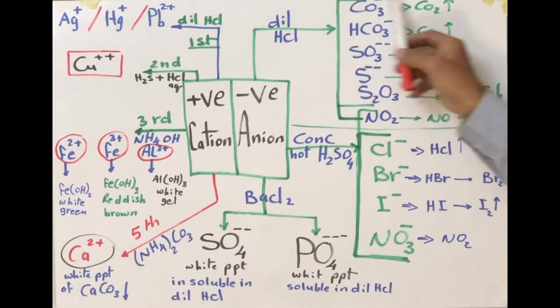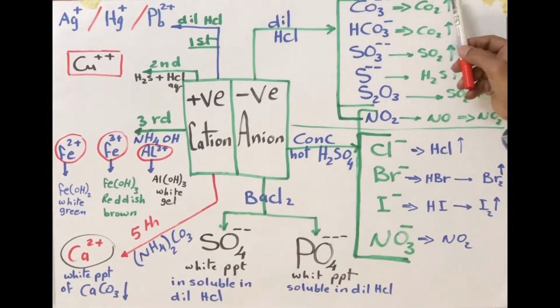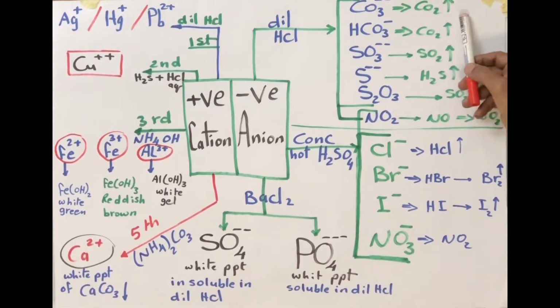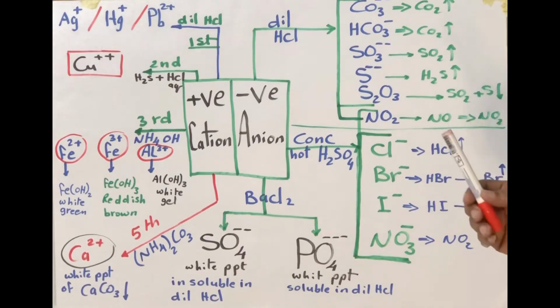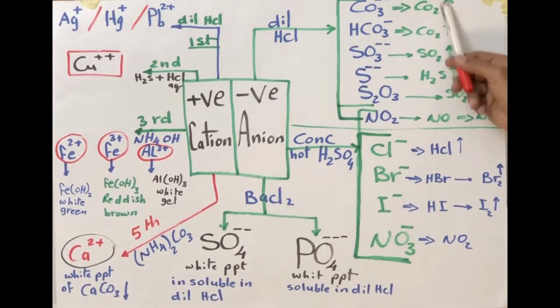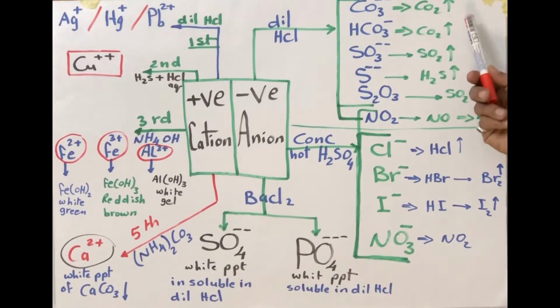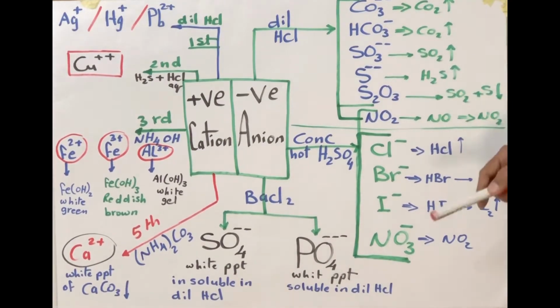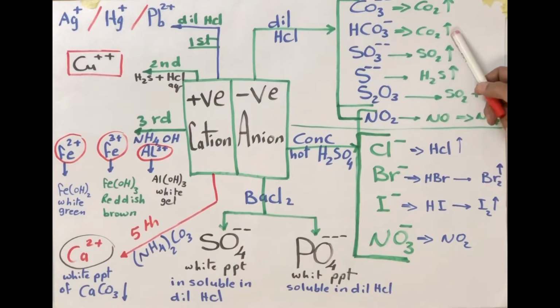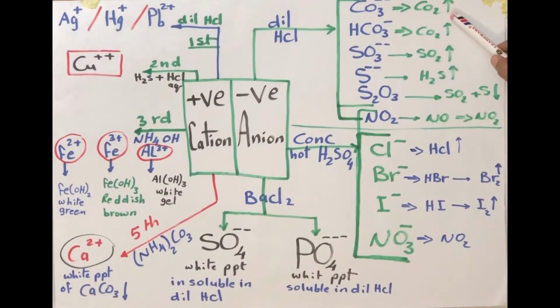First, carbonate produces carbon dioxide because it forms carbonic acid. Carbonic acid decomposes into water and carbon dioxide. Carbon dioxide is easy to detect. We can detect it by using clear lime water, as we will see. Bicarbonate also produces carbon dioxide.